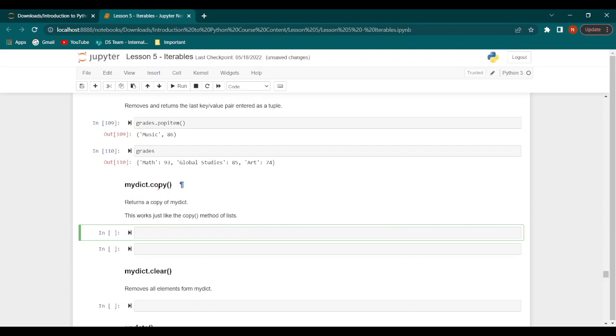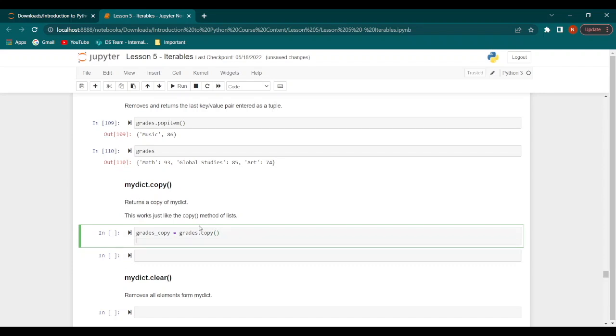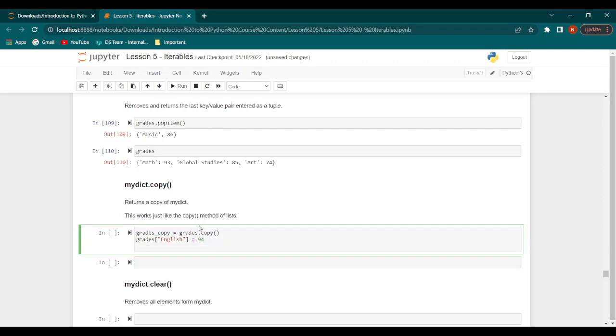Now we can try dictionary.copy, which is basically, as the name suggests, it returns a copy of the original dictionary. So let's create grades_copy equal to grades.copy, and then we say grades English equal to 94, which would add English back to grades, and then we say grades music equal to 100,